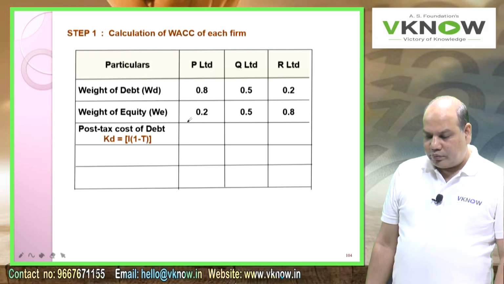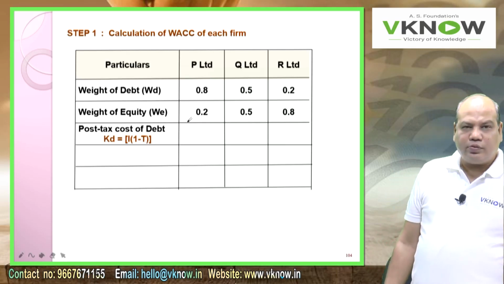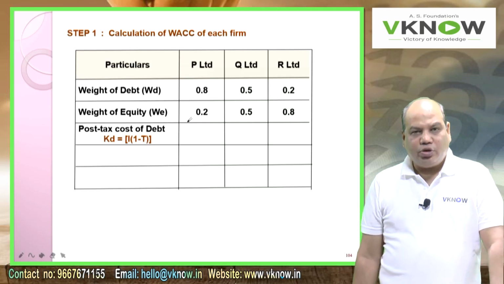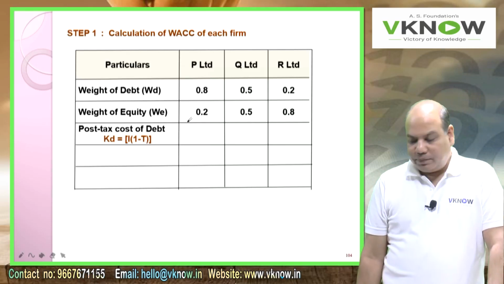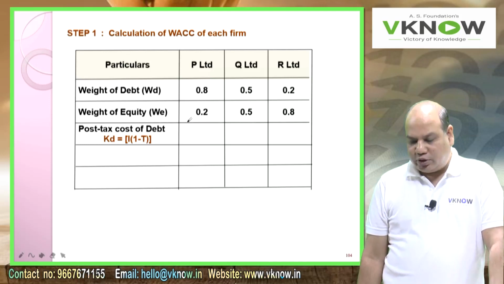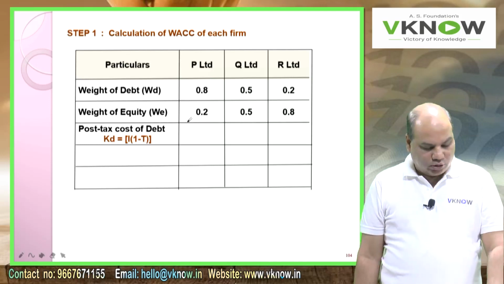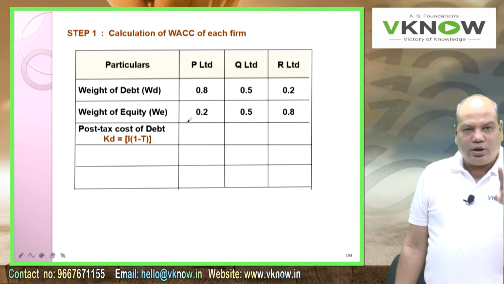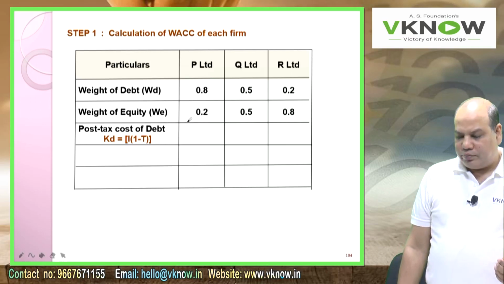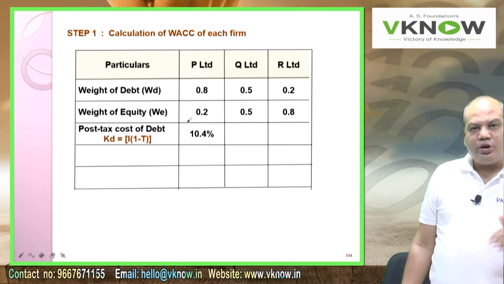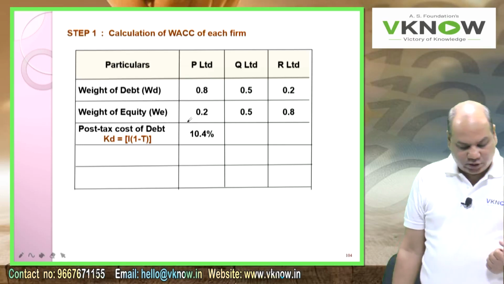Now write down the post-tax cost of debt. You are given the pre-tax cost of debt. Post-tax cost of debt, write KD is equal to I into 1 minus T. Take the interest rate given in the question and multiply by one minus the tax rate of 35%, so you directly multiply by 65%.